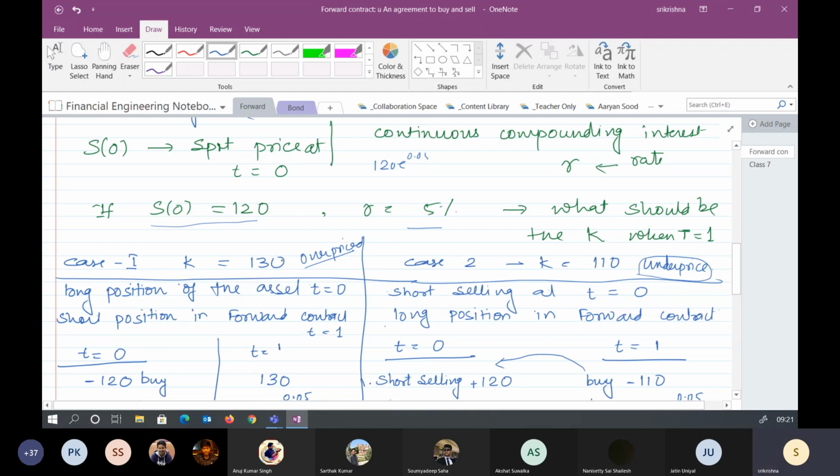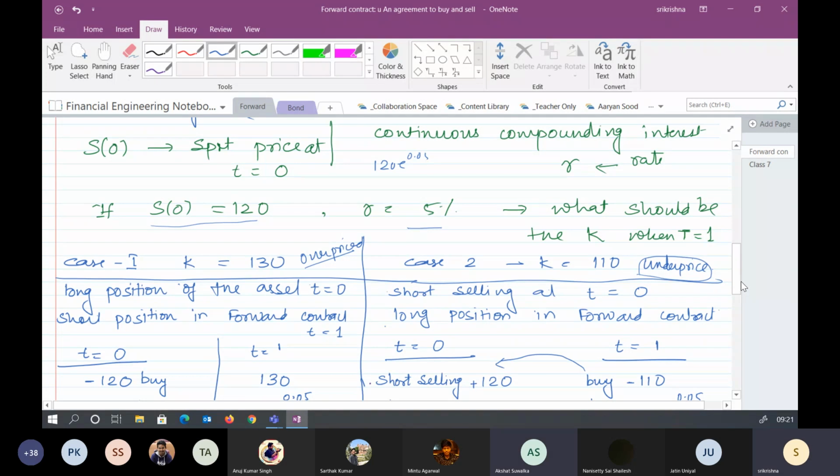Let's assume that. So according to me, it is overpriced. So what do you do with the overpriced one? If an asset is overpriced, what do you do? You sell. Yes, sell. So when you are selling an asset, it means that you are actually entering into a short position in the forward contract.